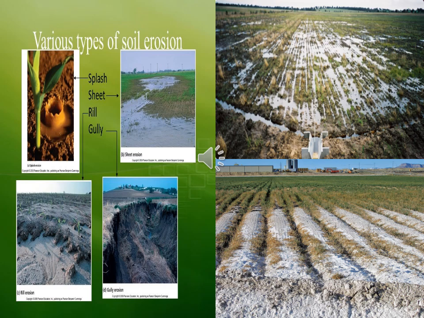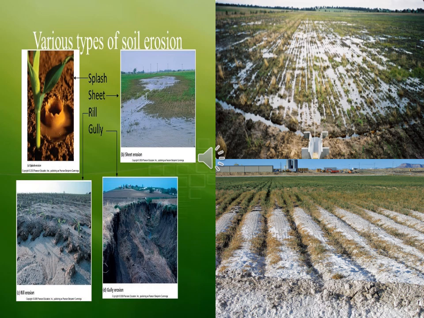So soil erosion, then the degradation of soil, water logging, saline and alkaline, salt flat. The main problem of Indian soils is soil erosion, and there are different types of soil erosion. What are they? Sheet erosion, rill erosion, gully erosion, ravine and badland.